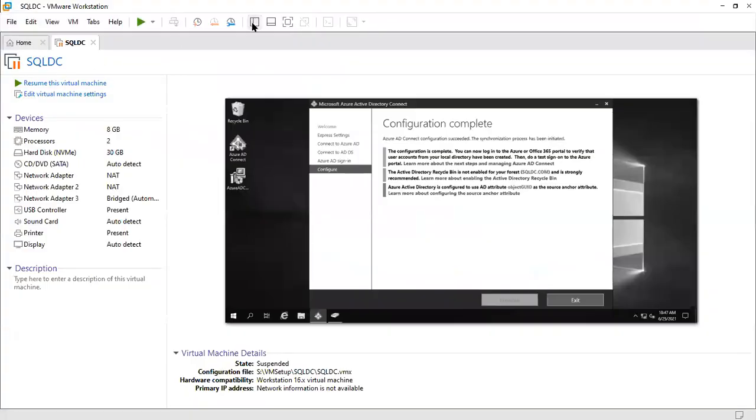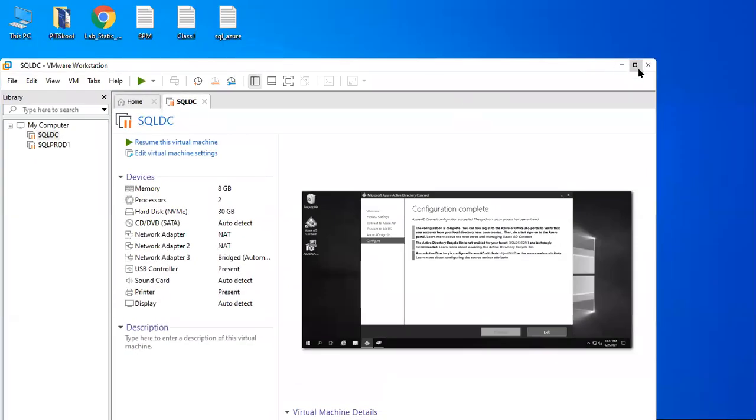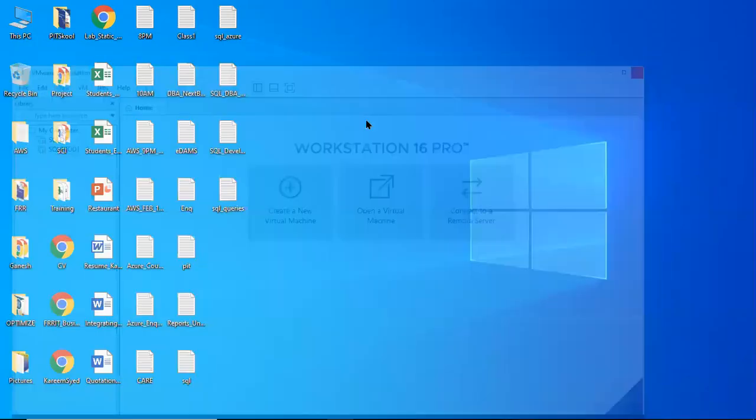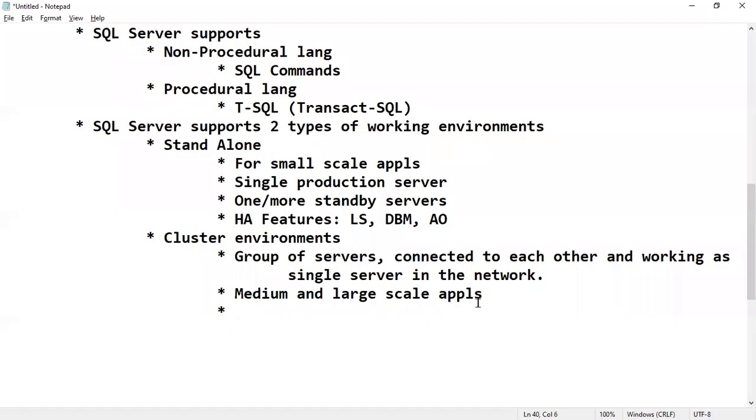So as we already know, a cluster is a group of servers which are connected to each other. That's why with VMware we can configure a cluster environment here.